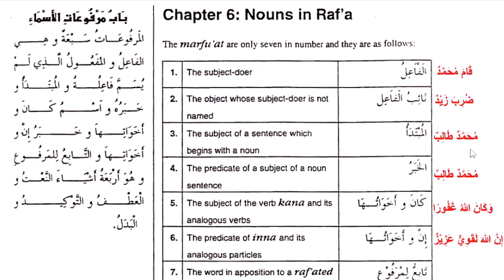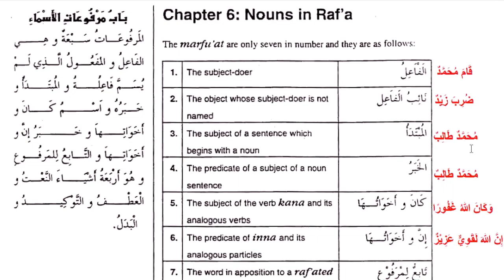In a sentence where you use a majhul verb, when you say majhul, it means the doer is not known. If I say the apple was eaten, we don't know the doer. I hope that is clear. So in this verb, the apple was eaten, no name is mentioned. It was just eaten.